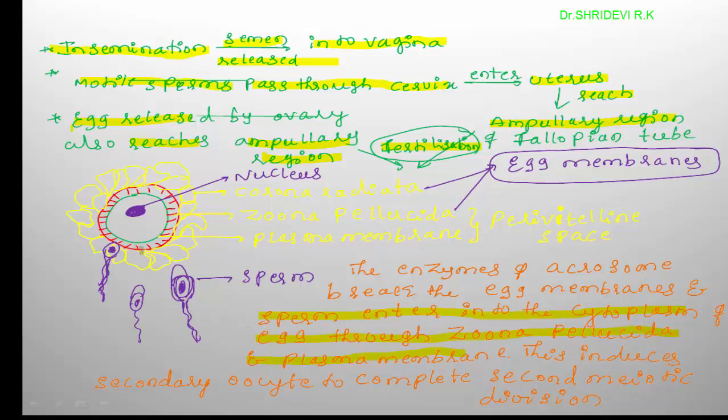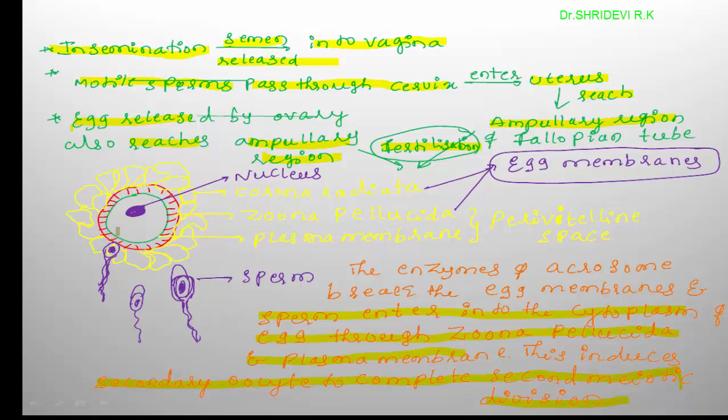When the sperm enters into the egg, the secondary oocyte, which has just completed meiosis 1, will now complete the second meiotic division.